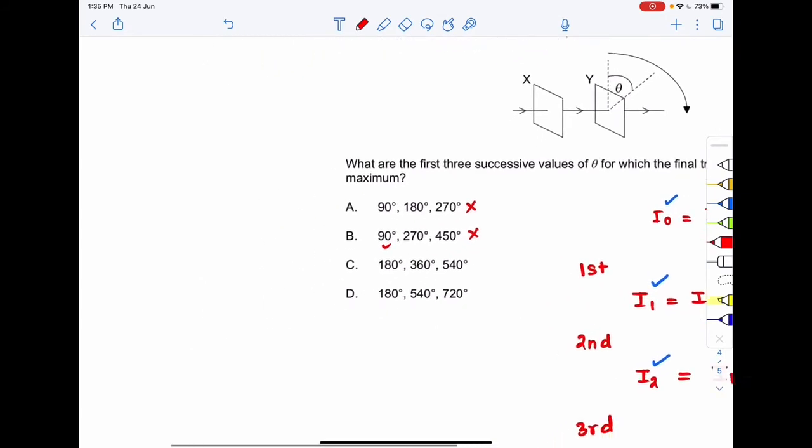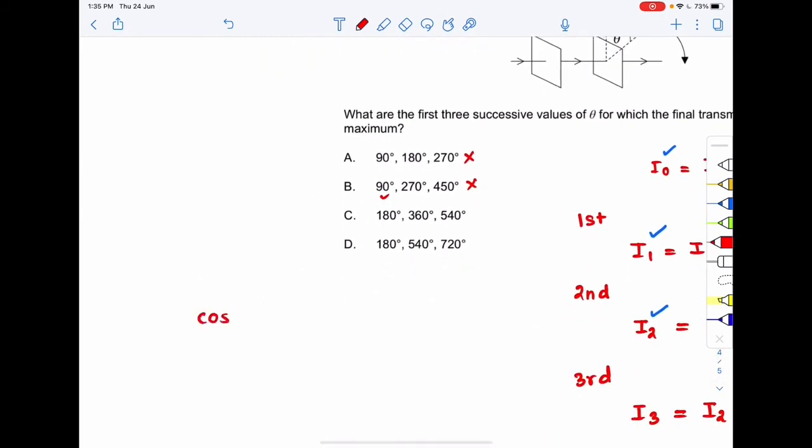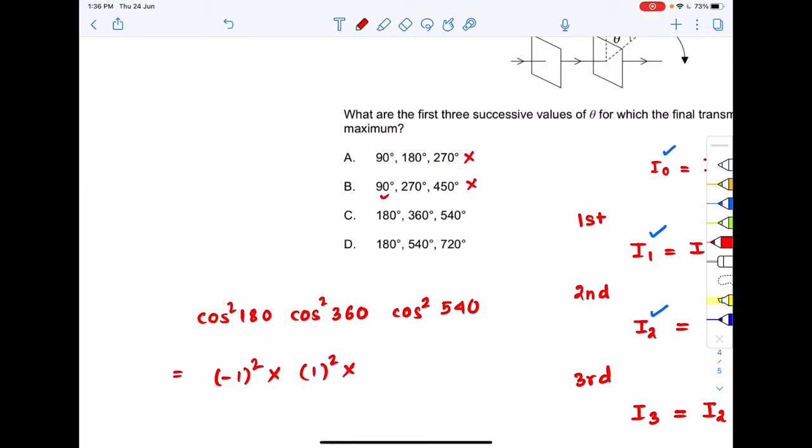Now proceeding on to the next option, 180, 360, 540. So cos square 180, cos square 360, cos square 540. What is cos square 180? Cos 180 is minus 1, so cos square 180 is minus 1 whole square, which is equal to 1. Cos 360 is 1, so this is equal to 1. Cos 540 is again minus 1, minus 1 whole square, so this value is equal to 1. So this can be the correct option.